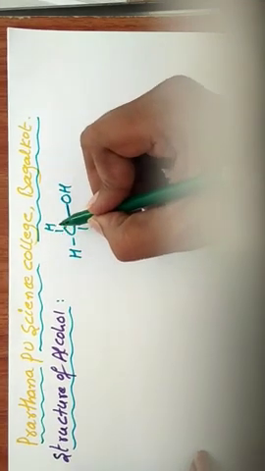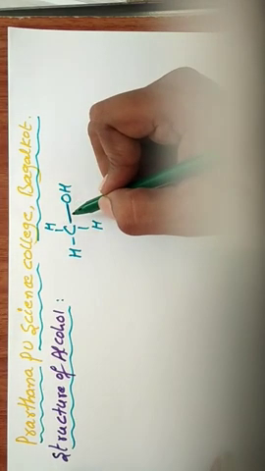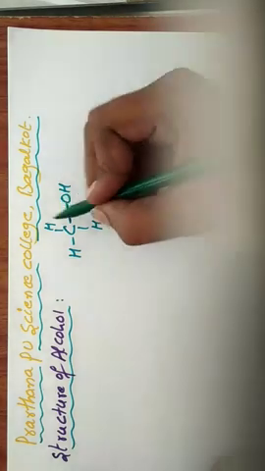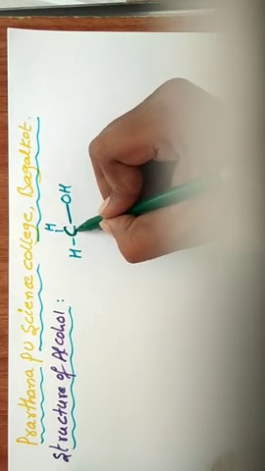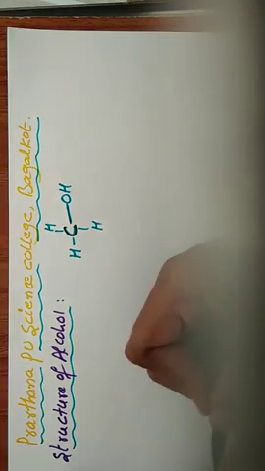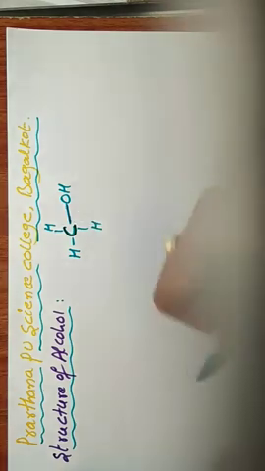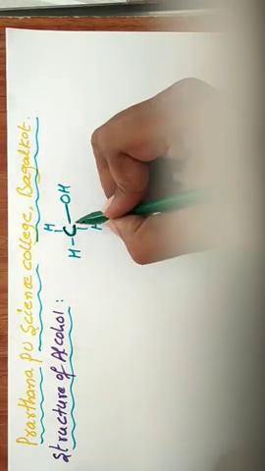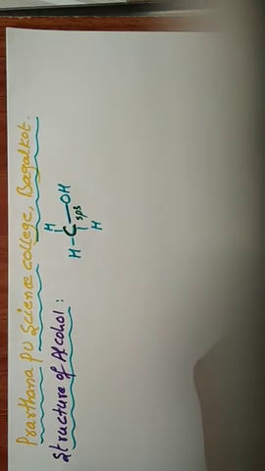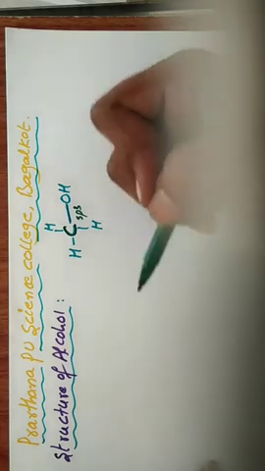There are three types of carbons, which we already learned in previous videos: sp3 carbon, sp2 carbon, sp carbon. sp3 carbon means all bonds are single bonds. In this example, this carbon also has all single bonds, that's why it is sp3 carbon.